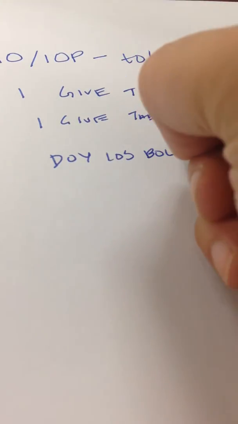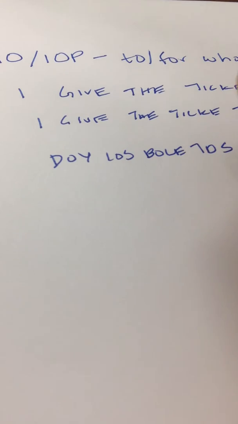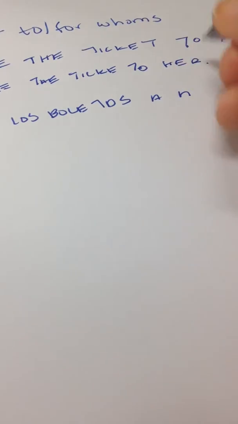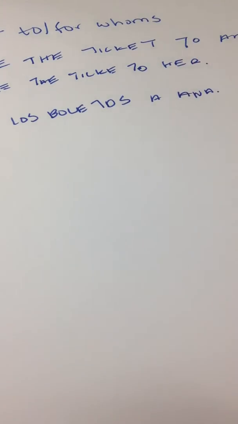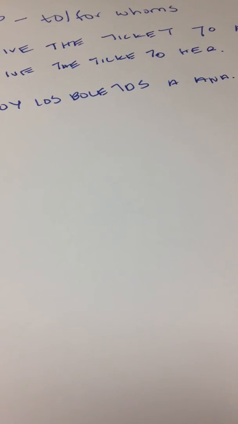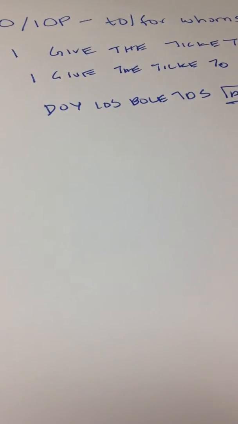So you say, doy los boletos a Ana. And then you want to make it short. So Ana is the to whom and for whom. All right, so then you go ahead and replace it with one of these.